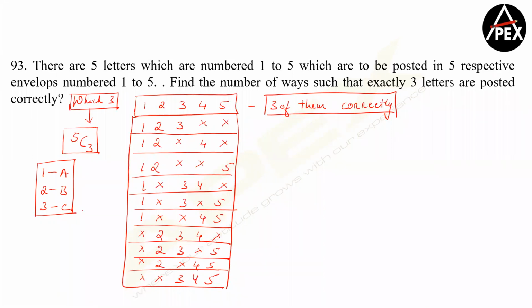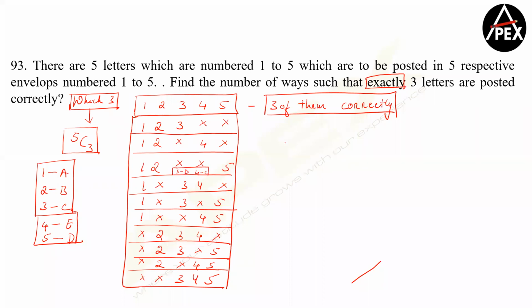If these three have to go correctly, now remember one thing, whenever exactly is used in the question, you have to ensure the remaining two are not going in the right envelope. Is this point clear? So 4 should not go to D, which means I have to ensure that 5 is going to D and 4 is going to E. So in how many ways can you post any two of them incorrectly? Only one way, no? Now 3 should not go in C, so 3 will go to D, 4 will go to C. So this is only one way, right?